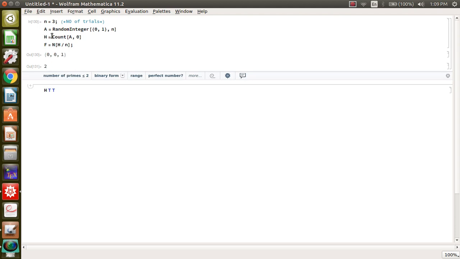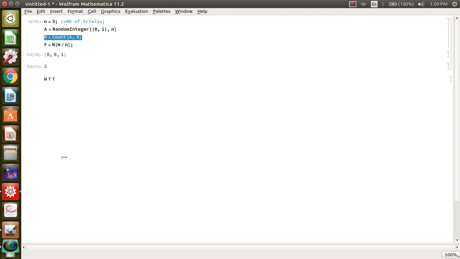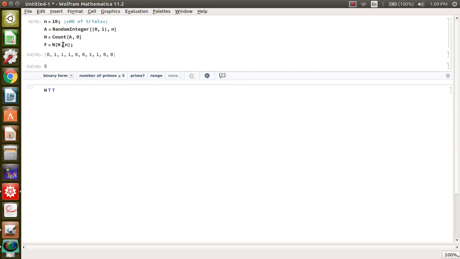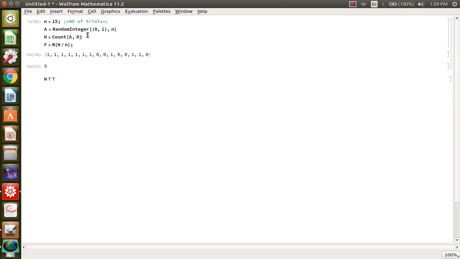Okay, now this is basically the number of times an event A has occurred, basically the number of times the head has occurred. Now if we do it 10 times, 1 2 3 4, 5 times the head has occurred. If we do it 15 times, this is 5 times, 1 2 3 4 5 times the head has occurred. Now we know this is basically your m.